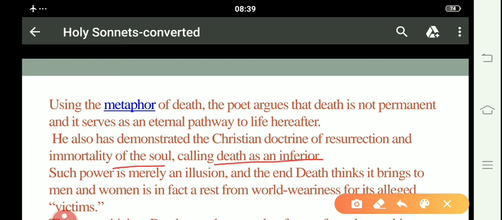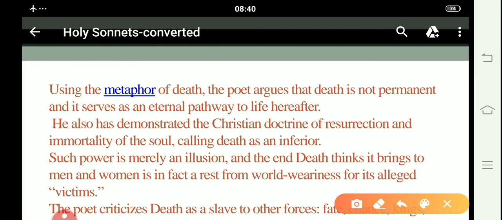So in this sonnet, what Donne wants to say is that death is just the pathway from this life to the next life. The soul is immortal, and it rises again, or revives, into the next life. By focusing on this resurrection, he calls death an inferior object.